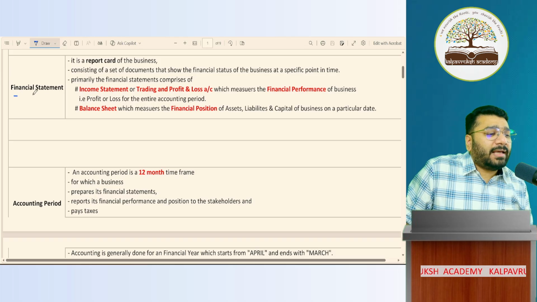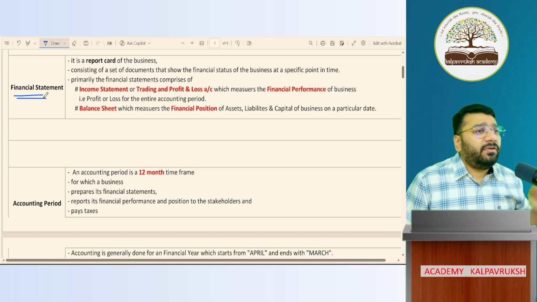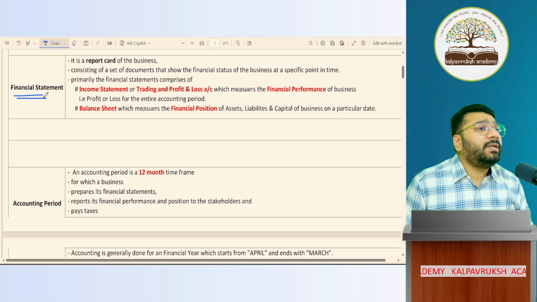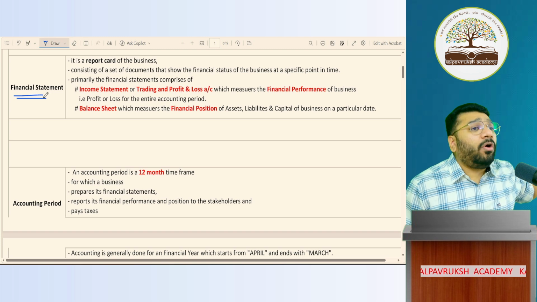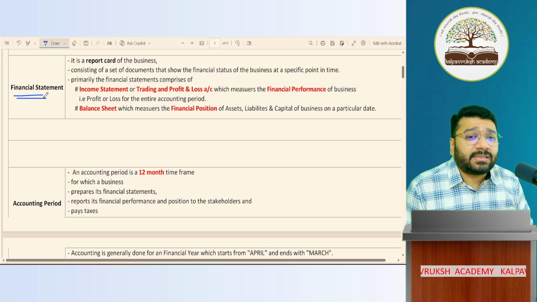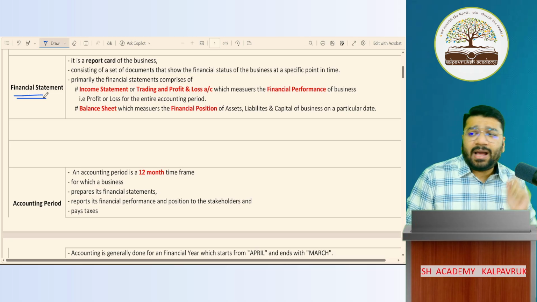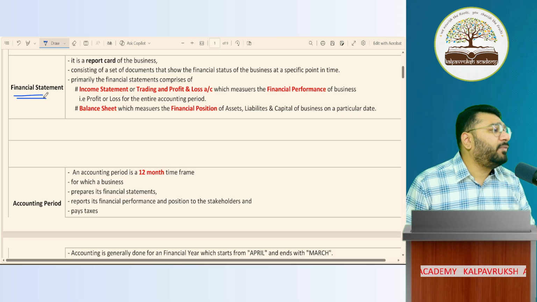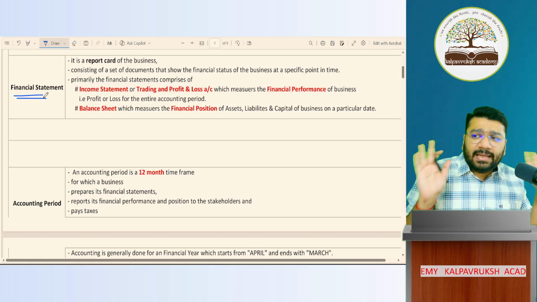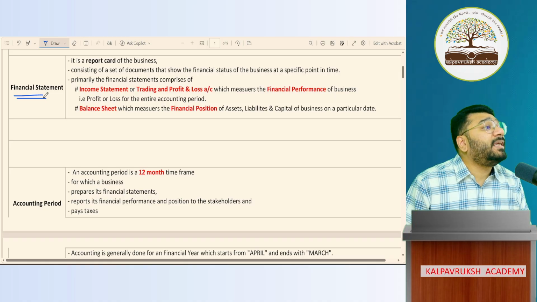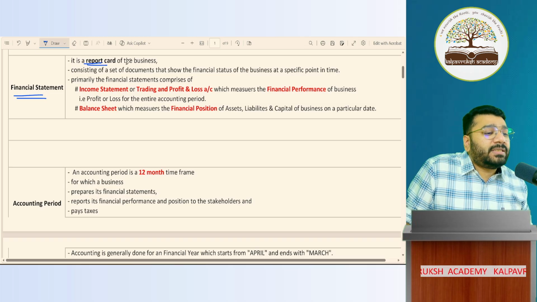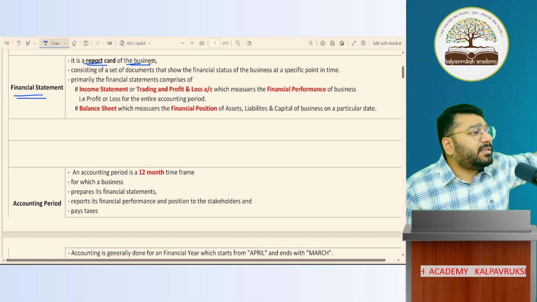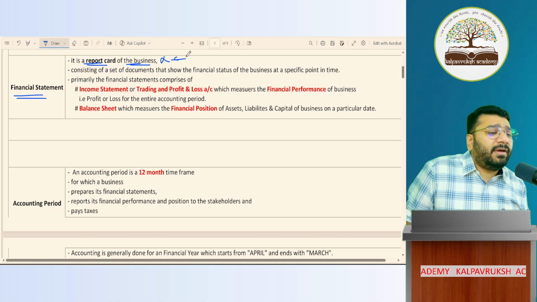Now, in the last class, we had a discussion on the meaning of financial statement. This word will very often come across in multiple places and multiple questions. So if somebody asks you, what is the financial statement? In layman perspective, it's a report card of the business. Will you write this in the exam? No, this is only for our understanding.